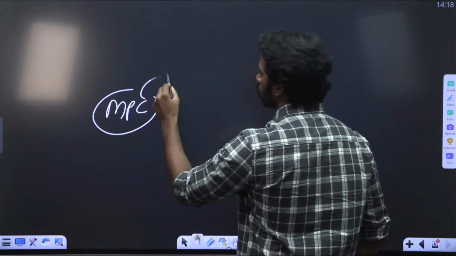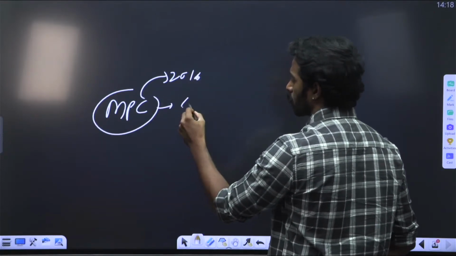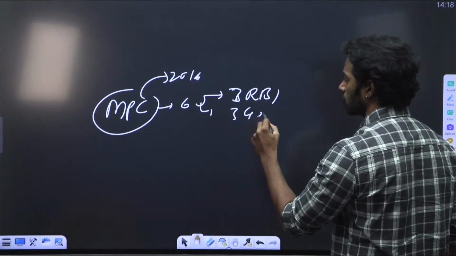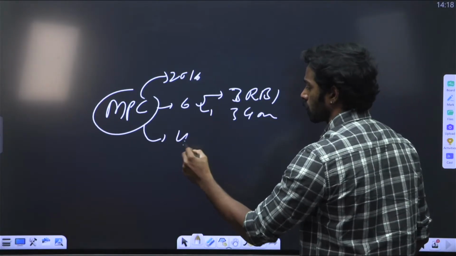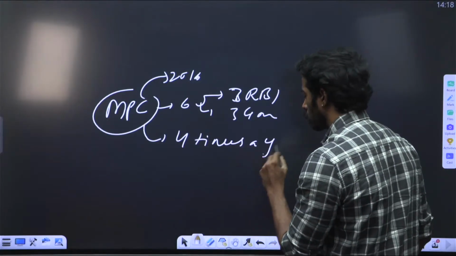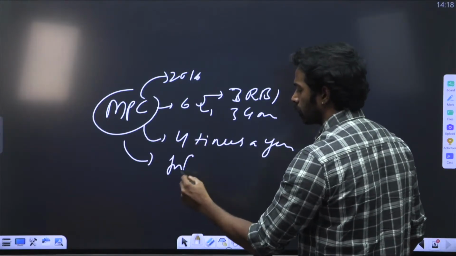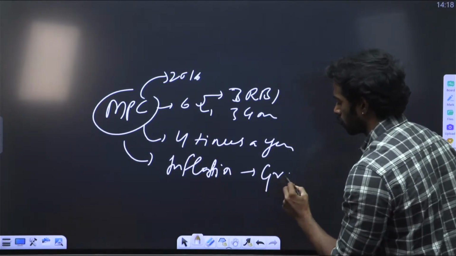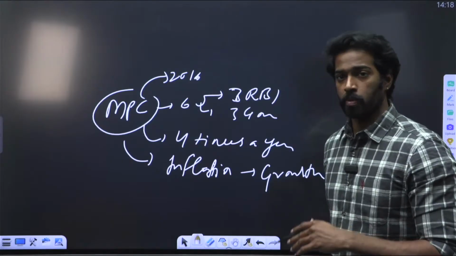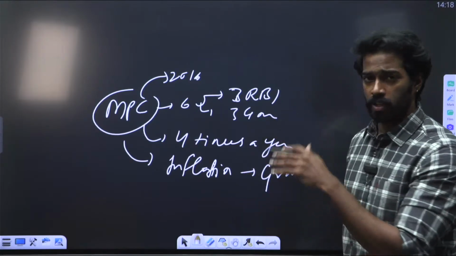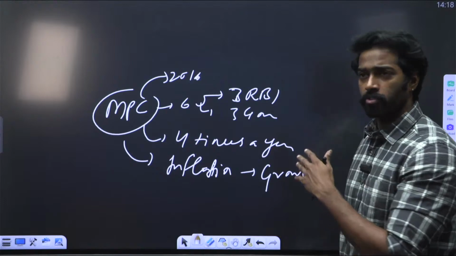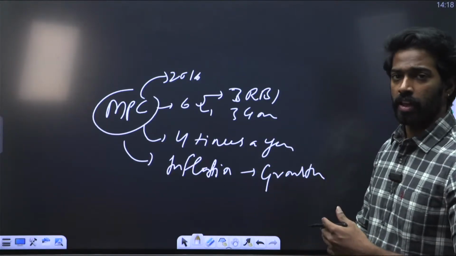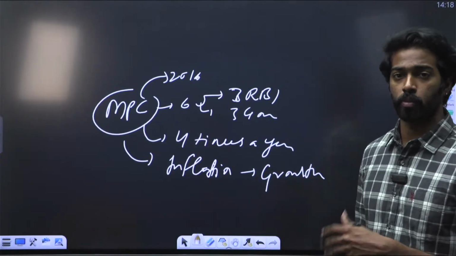The Monetary Policy Committee was brought in 2016. It is a 6-member committee where 3 members are from the RBI and 3 members are nominated by the government, and they meet 4 times a year. Their main mandate is to control inflation while also supporting growth. To recap, the MPC was brought in 2016, is a 6-member committee with 3 members from the RBI and 3 nominated by the government, and they meet 4 times a year, and their main motto is to target inflation while also supporting growth.